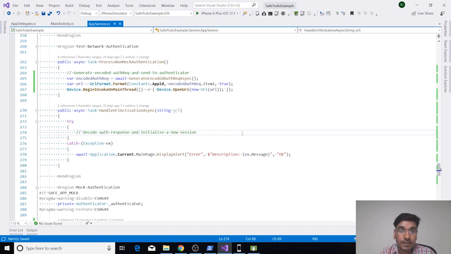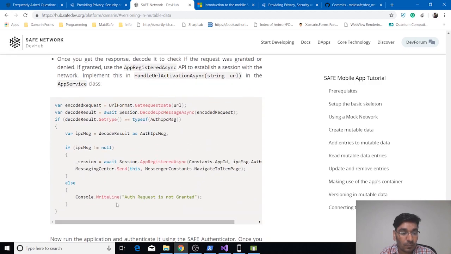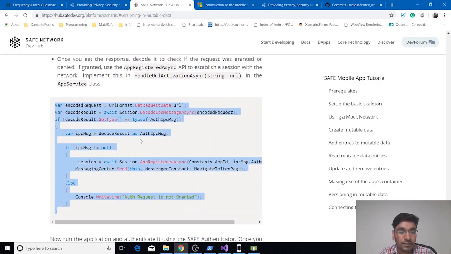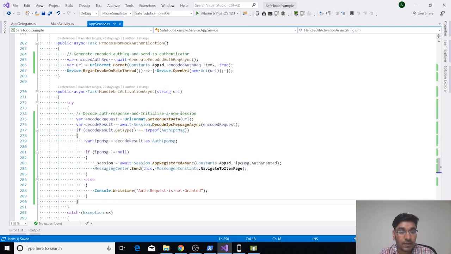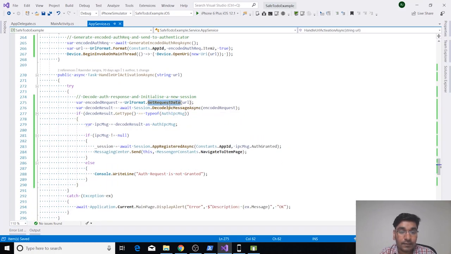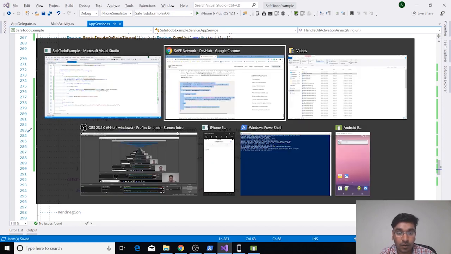Now we have to initialize a new session using that information. So for that, we can just copy this code and paste, and then we will see what this code actually is doing. So let's paste this code first. First thing we are doing, we are getting the data from that URL. This data doesn't have the host field. It will be just the response you got from the authenticator. And then we are decoding that response which we got from the authenticator. And then we are just initializing our new session to do data operation functions.